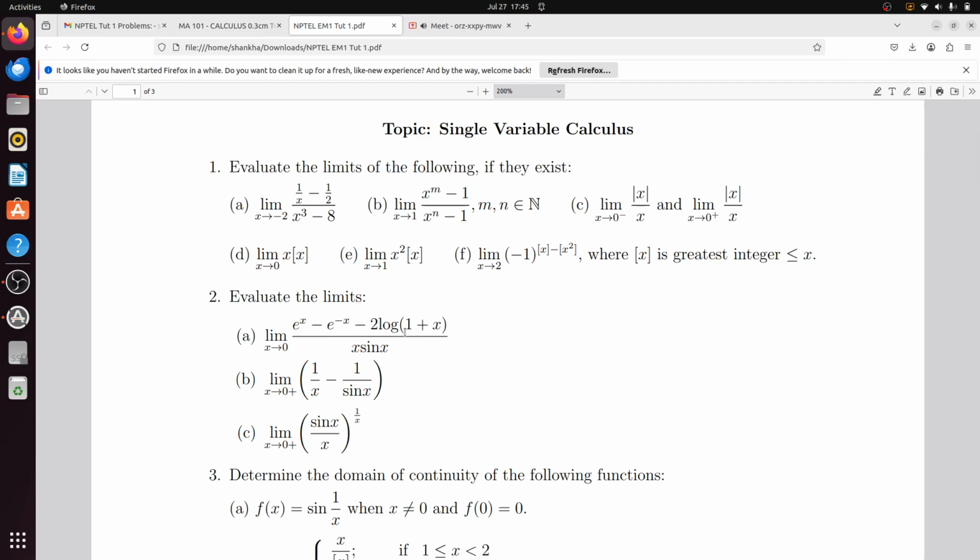Solve it. In this problem, if you want, you can apply L'Hopital's rule. There is no problem, there is no harm in it. But if you can solve it just by using the definition, I will be much happier. Try to solve this problem: limit x tends to 0 of (e to the power x minus e to the power minus x minus 2 log 1 plus x) divided by x sin x. Solve this problem.